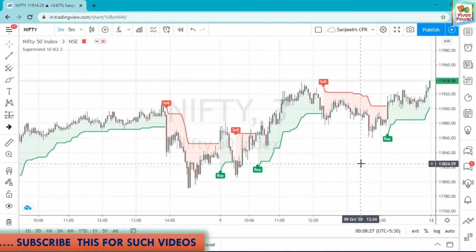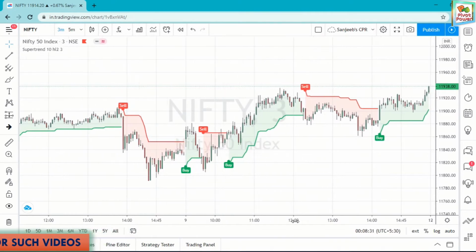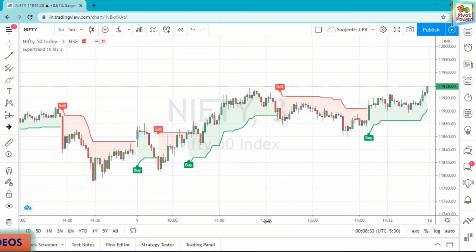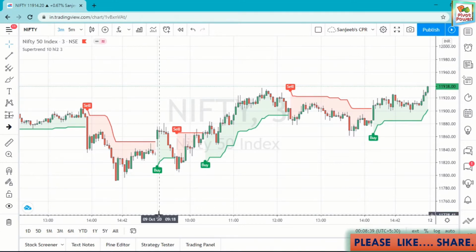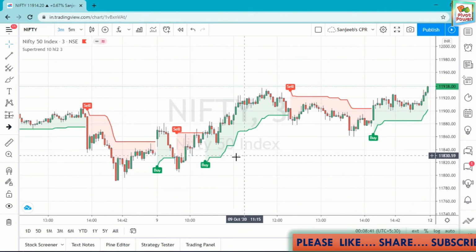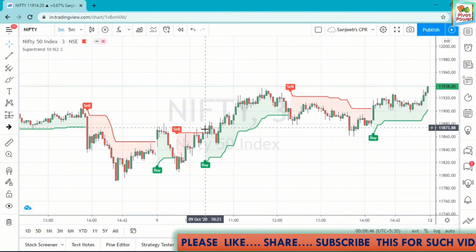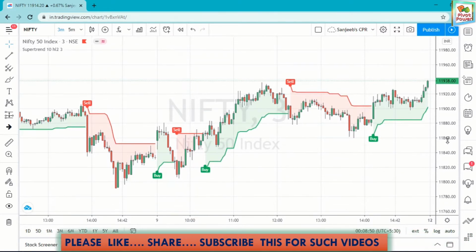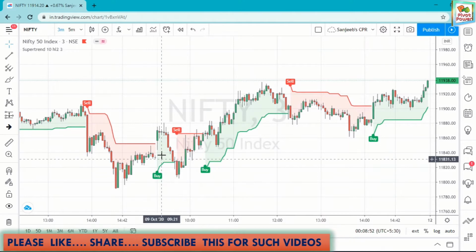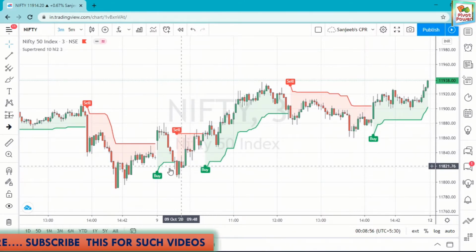See, here is the signal. This is the chart of 9th October. You see, this is a 3 minute chart. In this you see a buy signal, then a sell signal, then here a buy signal.